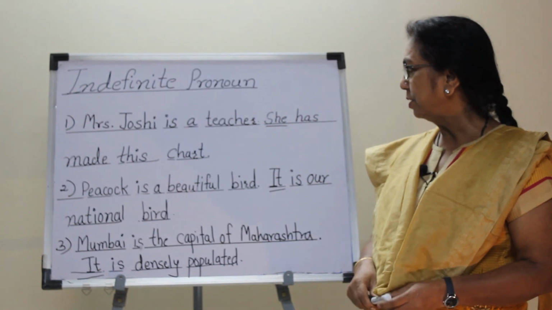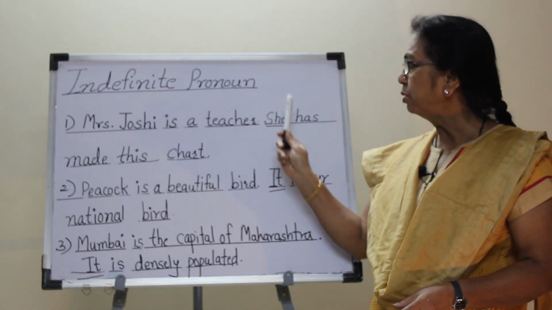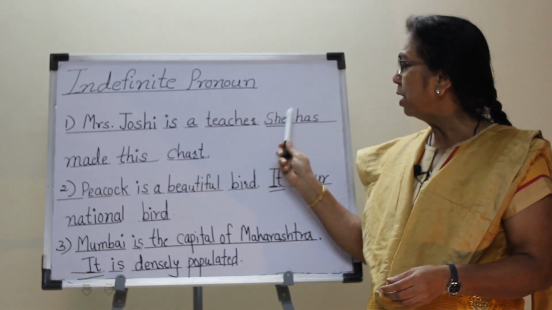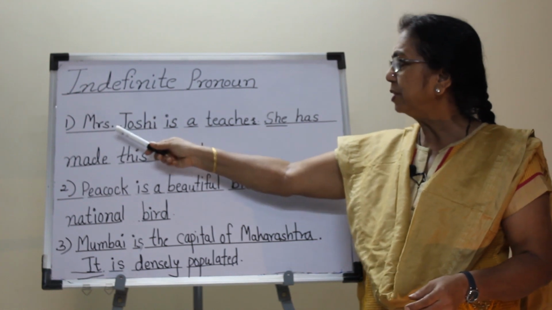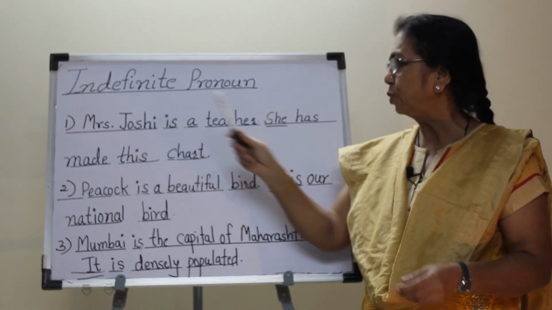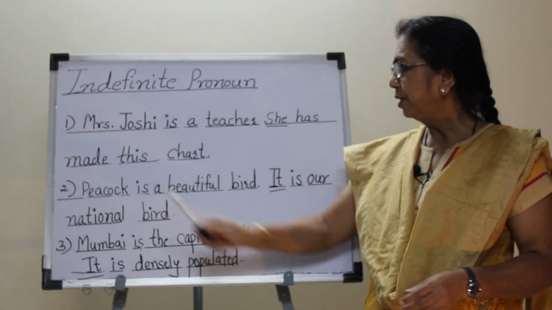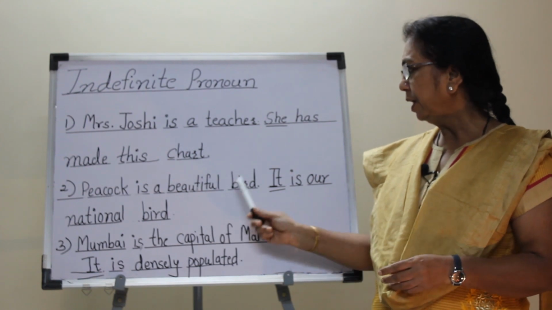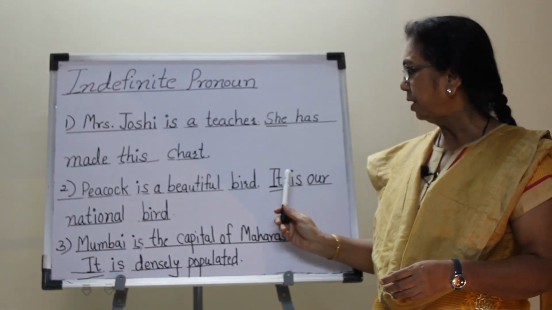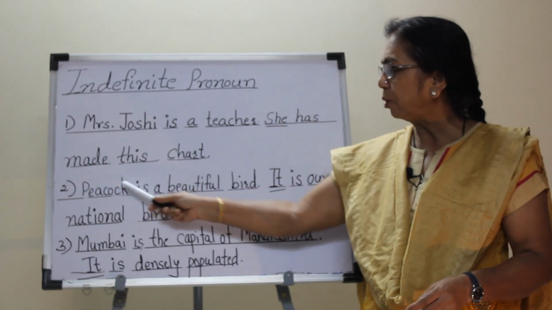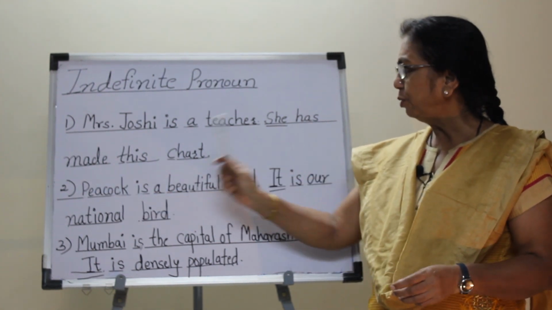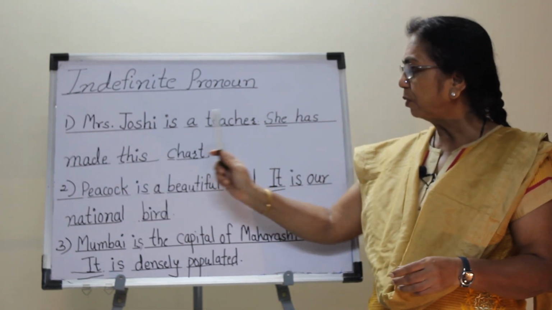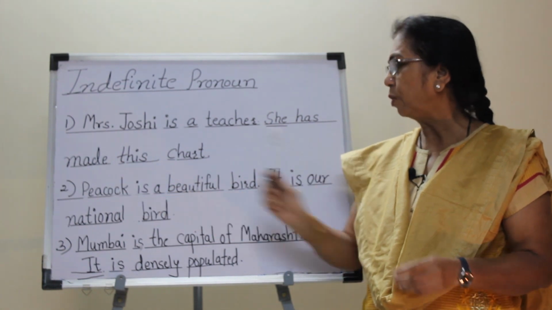In this sentence, the pronoun she is used for this noun Mrs. Joshi. It is a proper noun. This pronoun she is used for this specific person, that is Mrs. Joshi. Second sentence, peacock is a beautiful bird. It is our national bird. In this sentence, the pronoun it is used for this noun, that is peacock. The pronoun it is used for the specific bird peacock. So pronoun it is used for the definite noun, that is peacock.